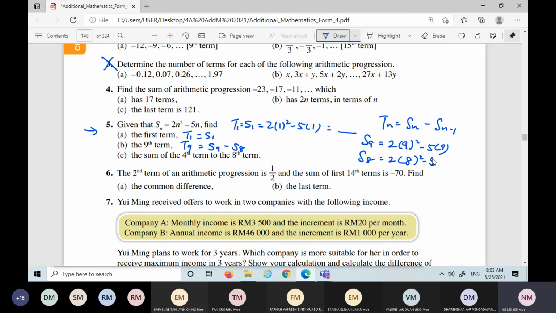For this question, you don't care about what A and D are, even though in part A you are finding the first term, which is A. Mostly we are applying this formula for this type of question. Then how about the sum of the fourth term to the eighth term? This one you need to think a bit.